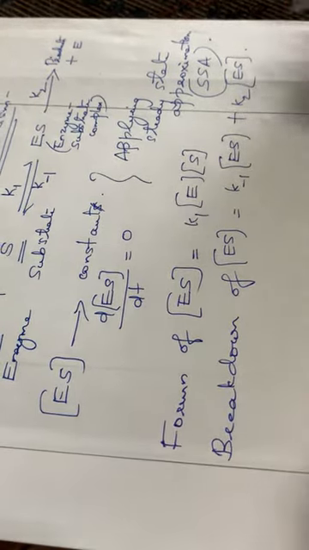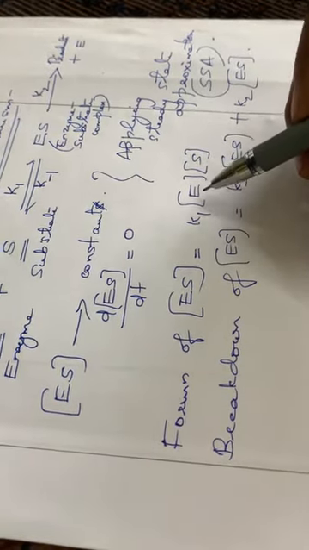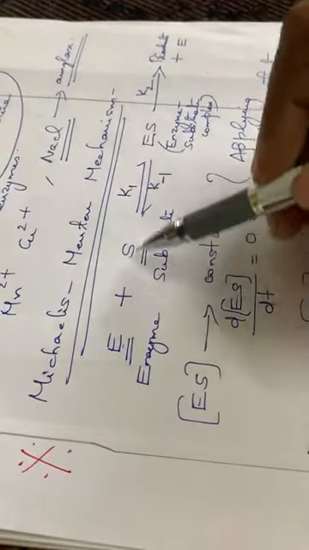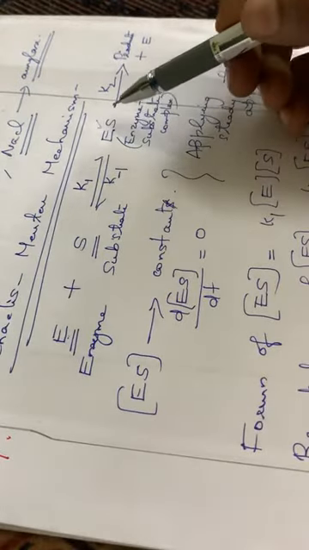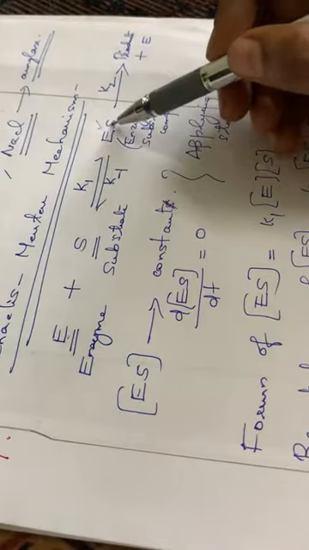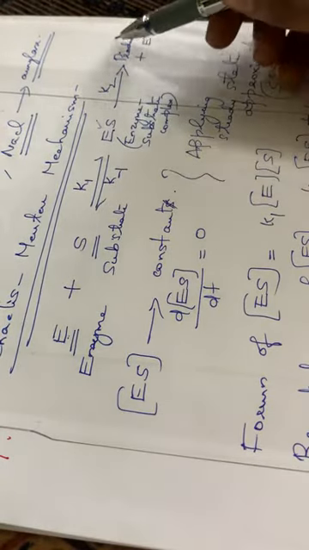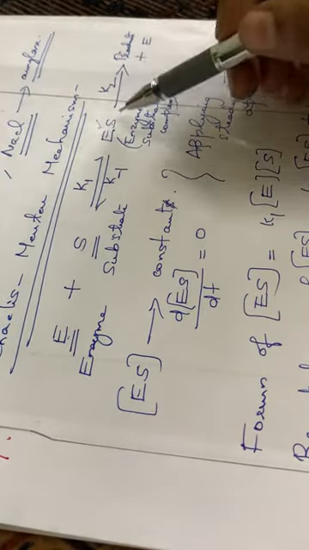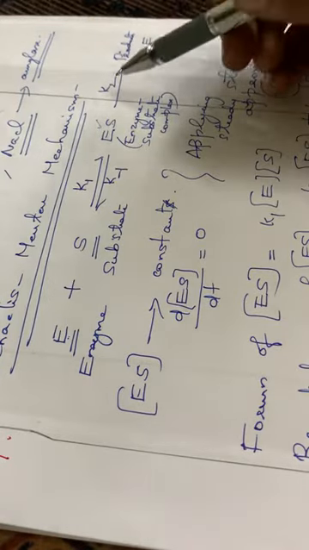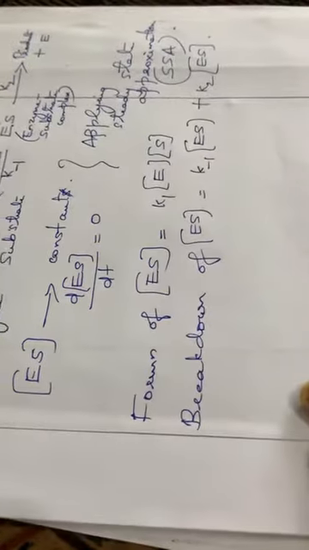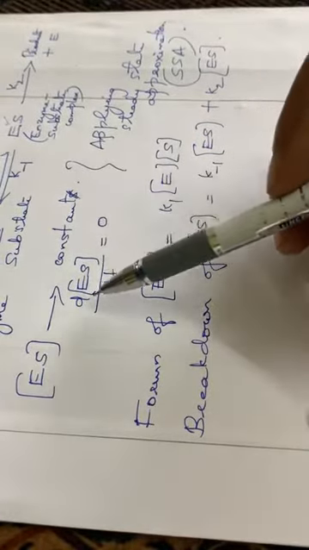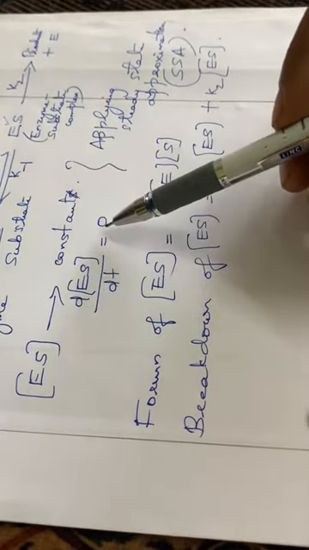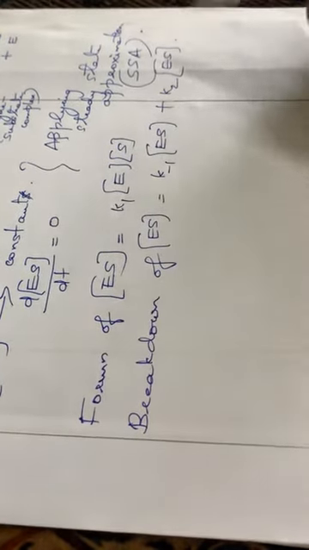So the formation of ES is equal to K1 into E into S, where ES is formed. Then in two steps this ES is disintegrated, that is K inverse into ES, and again at this stage ES is disintegrated to form products and enzyme, that is plus K2 into ES. Then you have to apply the steady state approximation, that is the concentration of ES will be a constant, or d[ES]/dt is equal to 0. So we have to equate this equation to 0.